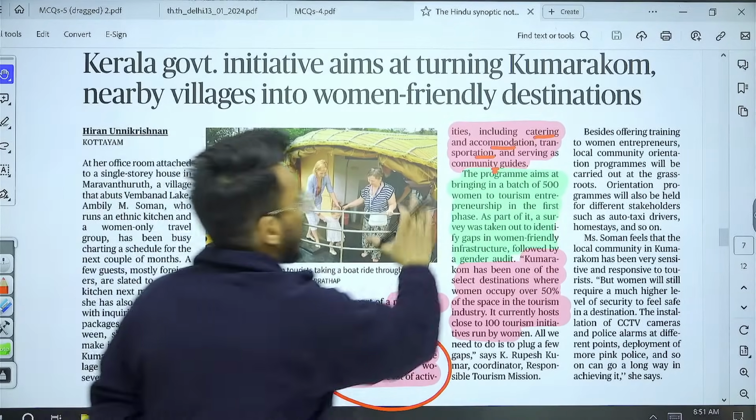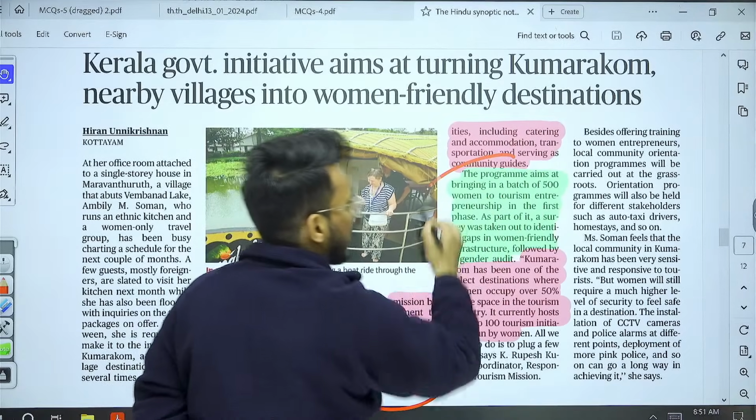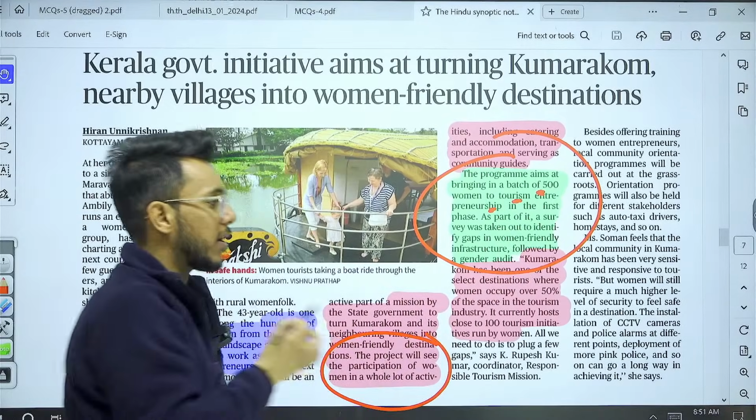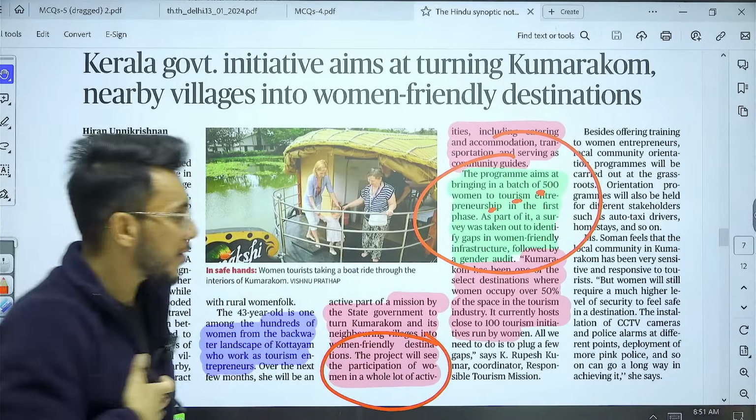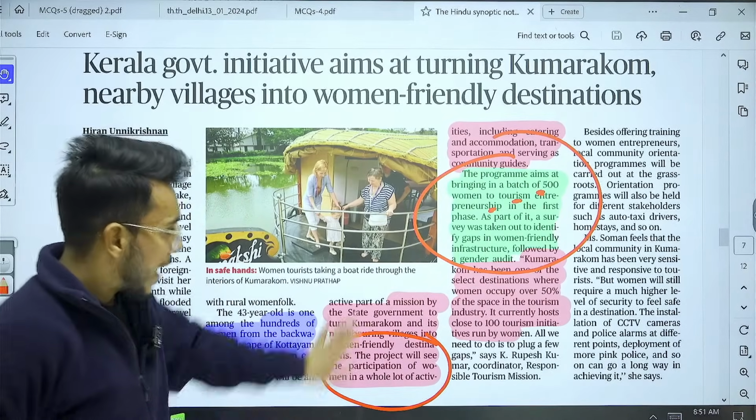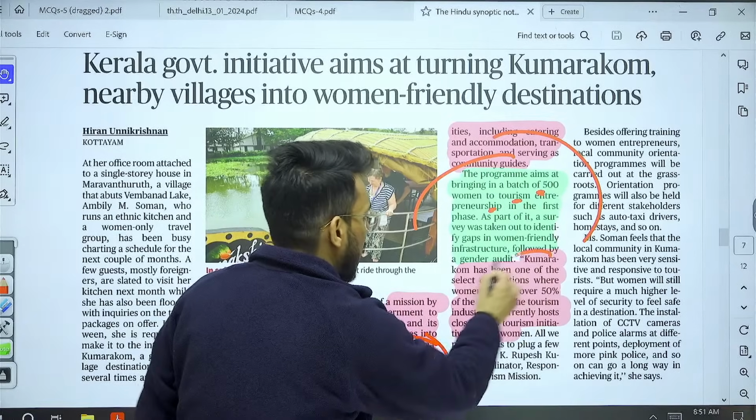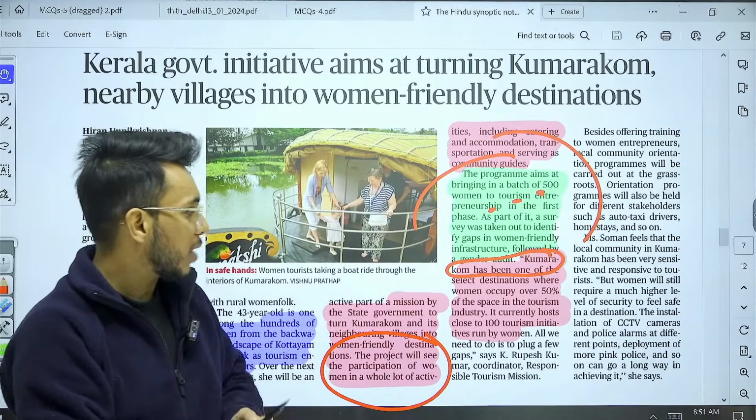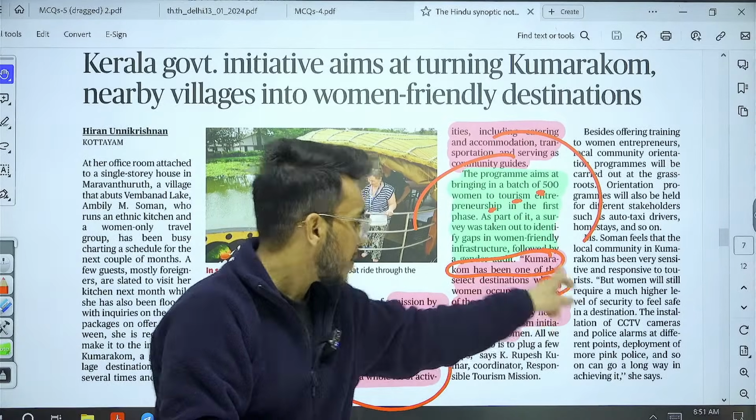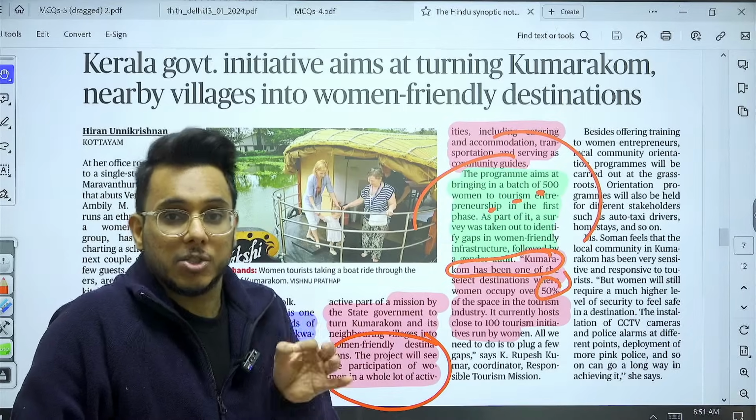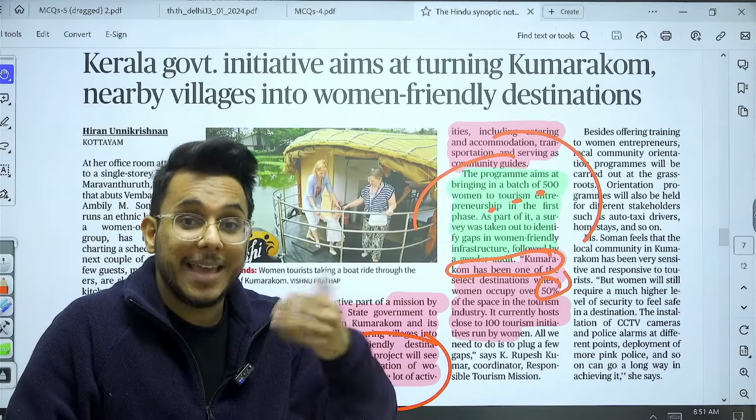Now, this particular program by the Kerala government aims to bring 500 women into tourism entrepreneurship. And for that, a gender audit has been done. And when we talk about Kumarakom, it is actually an excellent case study, because we find that women occupy 50% of the space in the tourism industry. So 50% of the space in tourism industry in Kumarakom is occupied by women, and Kerala wants to promote it